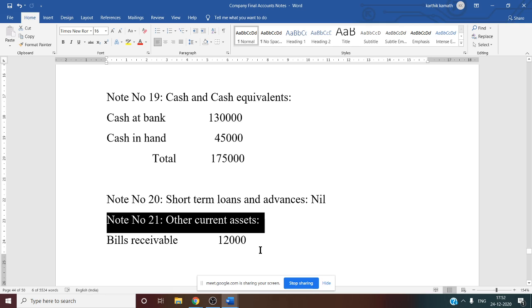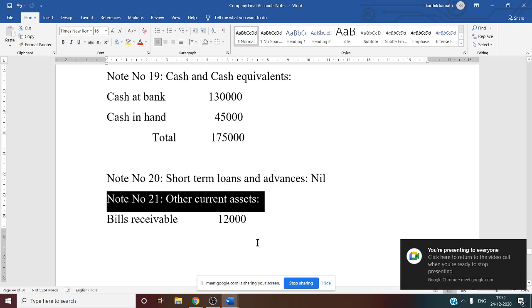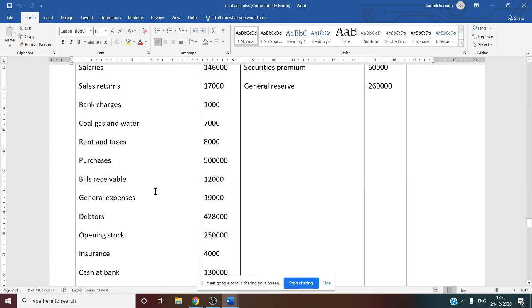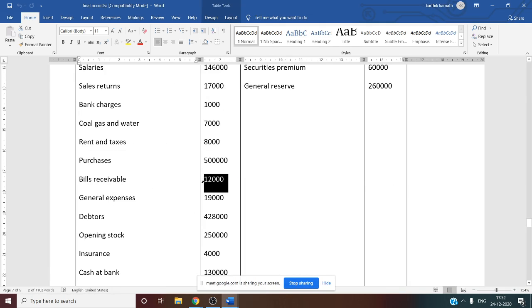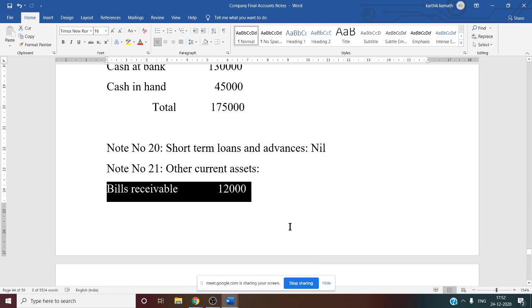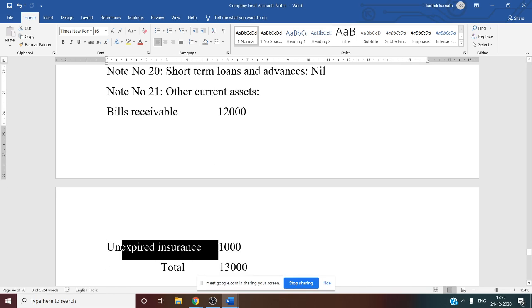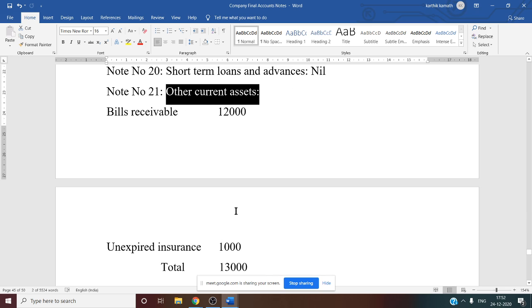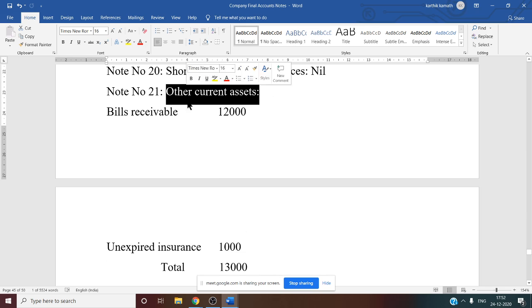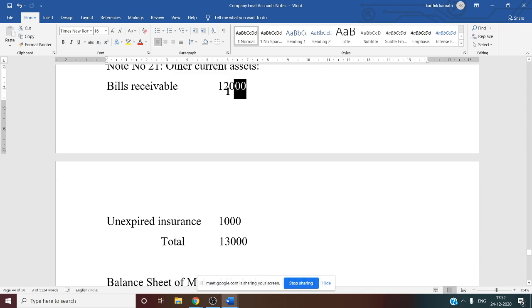So if you see here, note number 21 other current asset, there is bills receivable information. We have to see the question where bills receivable information is given. See this, 12,000. So this 12,000 you have to consider as other current asset. If there is bills payable, that is other current liability, note number 9. Unexpired insurance, that is prepaid insurance, so that also comes under other current asset, given in the adjustment, 1000. So note number 21 other current asset final total, 12,000 plus 1000, that is 13,000.